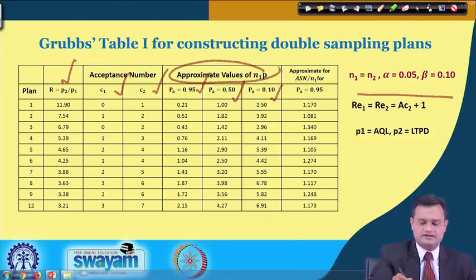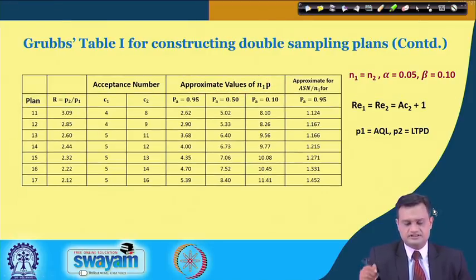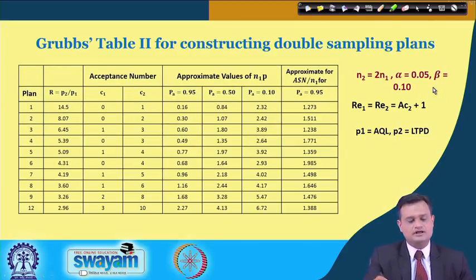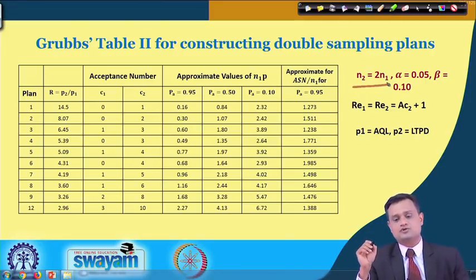So approximate values of N1P at PA 0.95. This table is in continuation for N1 equal to N2, and in a similar way Grubbs has developed table 2, for N2 equal to 2N1.